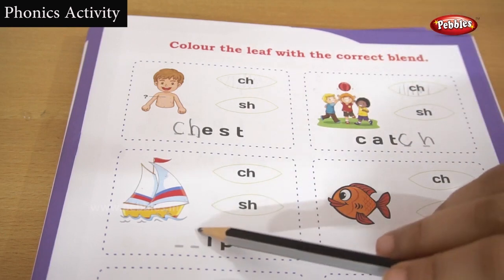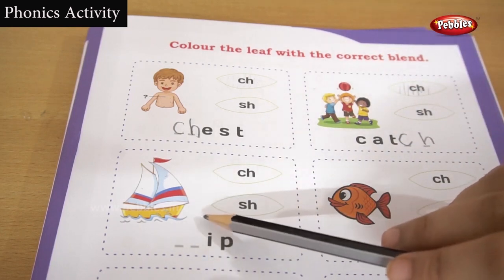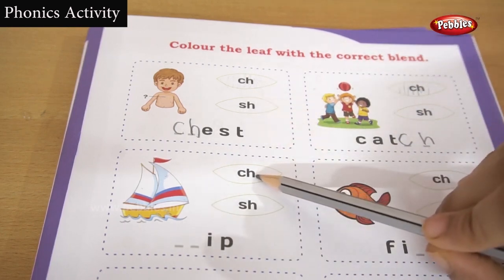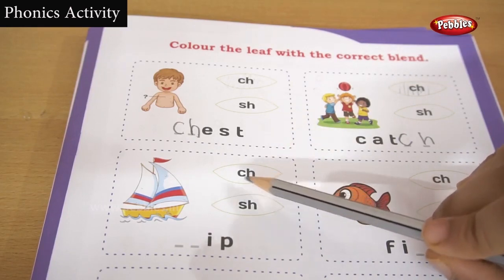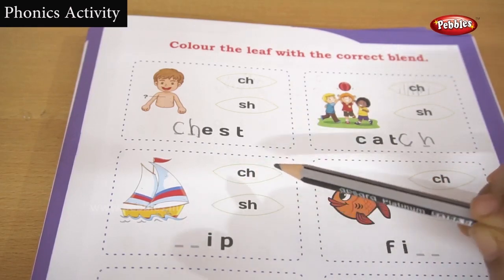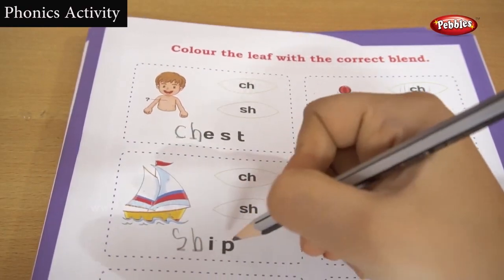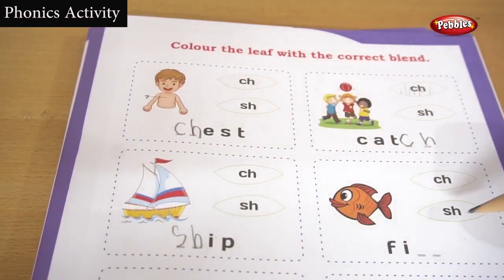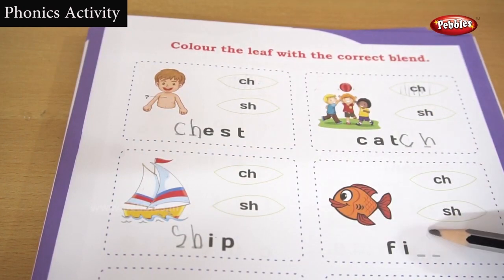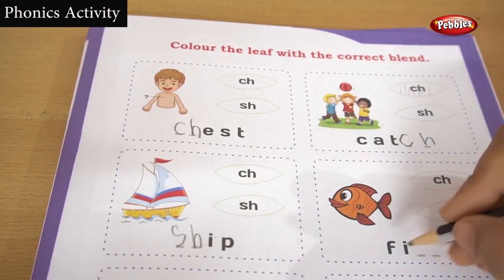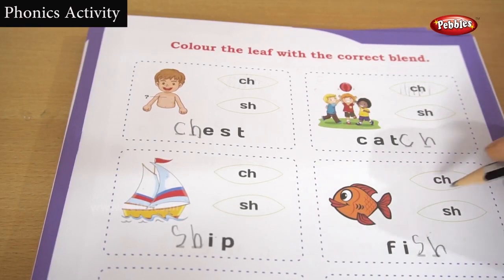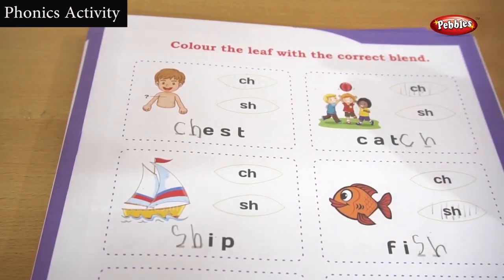Okay, let's look at this picture. This is a ship. If you put CH, then it will become a chip, like a potato chip. Okay, then this is a chip. Yes, the SH sound. S-H-I-P, ship. Okay, let's look at here. This is a fish. The SH sound. We have to correctly blend this. Okay, let's do the next one.